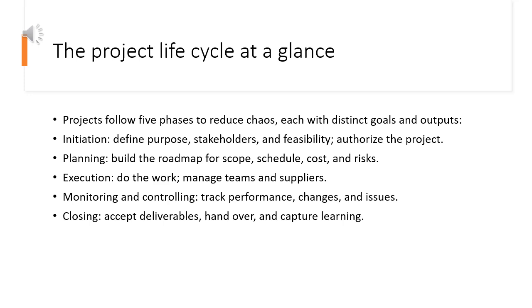Projects move through 5 repeatable phases. Each phase has distinct goals and outputs. Use them to reduce chaos and uncertainty. Initiation: define purpose, stakeholders, and feasibility. Authorize the project. Planning: build the roadmap for scope, schedule, cost, and risks.